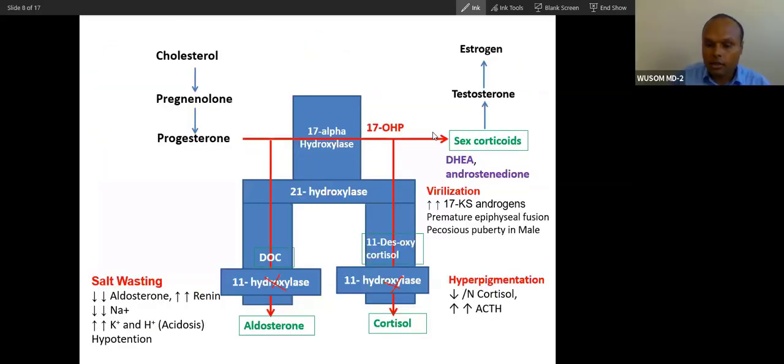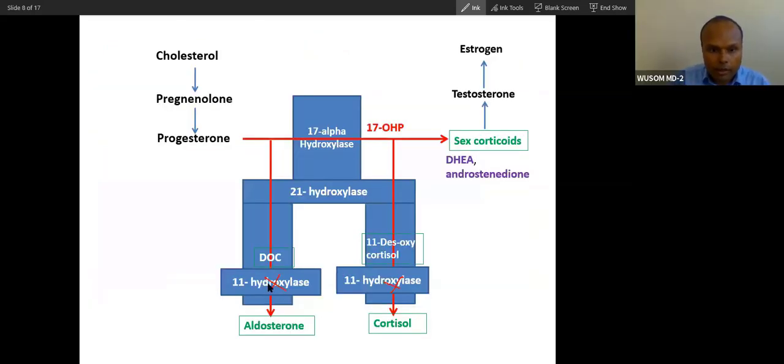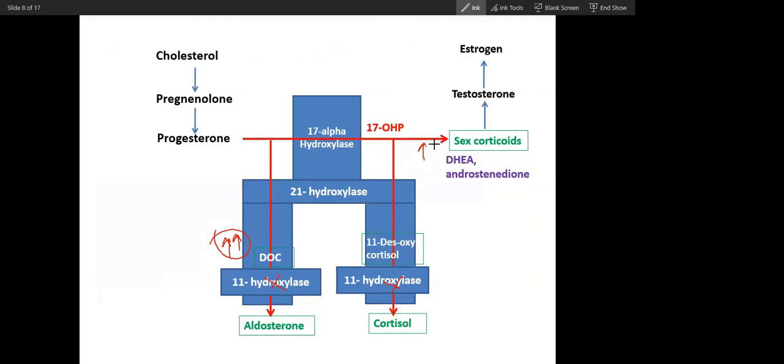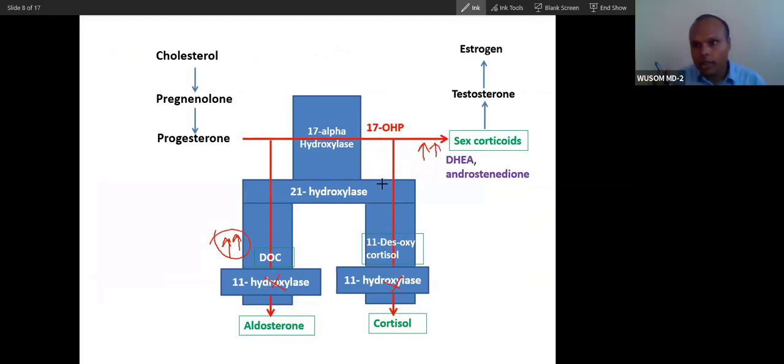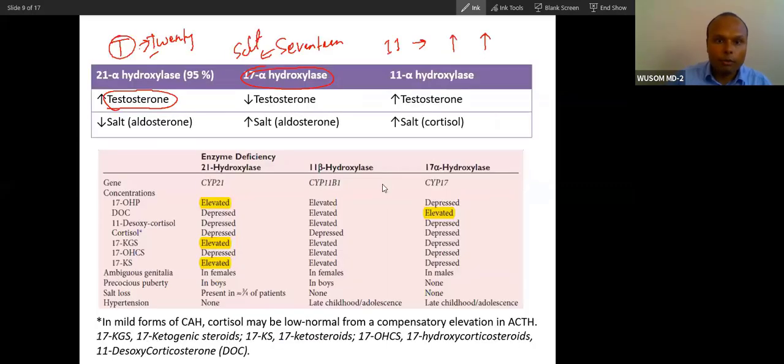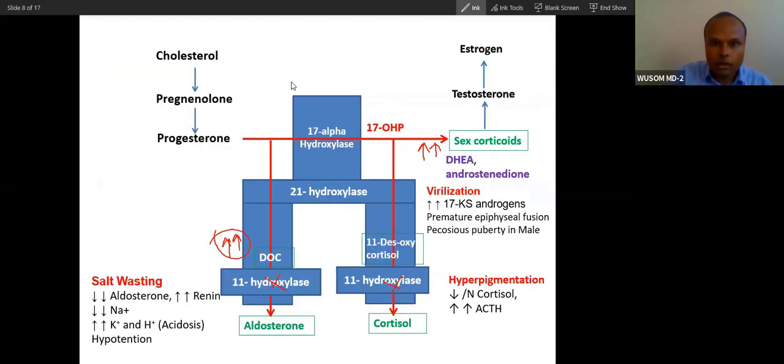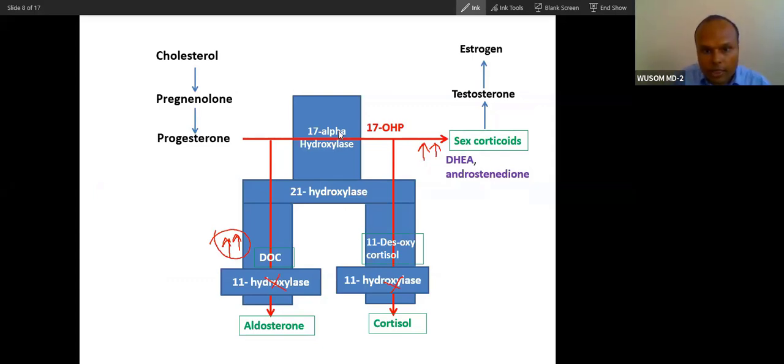Look at this. 11: this is high, salt is high, hypertension, and this is also high. Virilization and hypertension both will be together. This is 11. Now, let's see the 17. If this is absent, only salt is high. 17, salt is high.